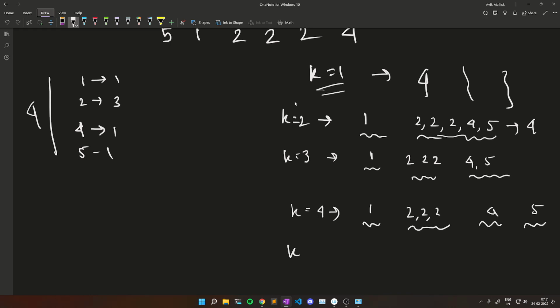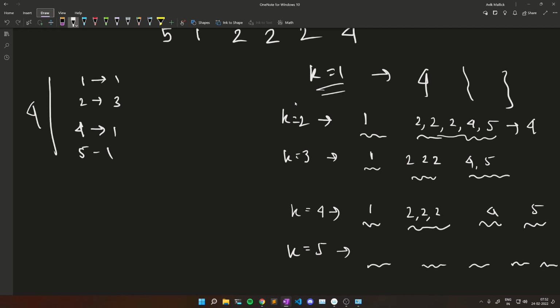Now when k equals 5, then the answer starts changing when the number of players is greater than the different types of push-ups. Because there are 4 different types of push-ups, and now there are 5 different teams: 1 2 3 4 5. Now this is for sure that we can never distribute these 4 types of push-ups among 5 players and still get the answer 4, right?